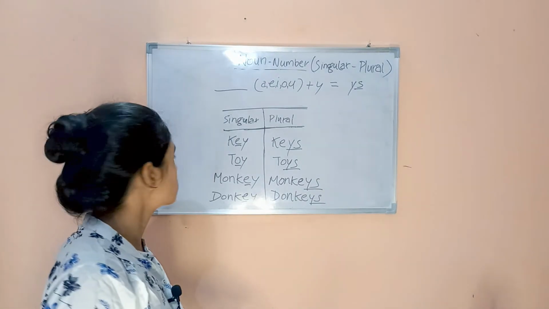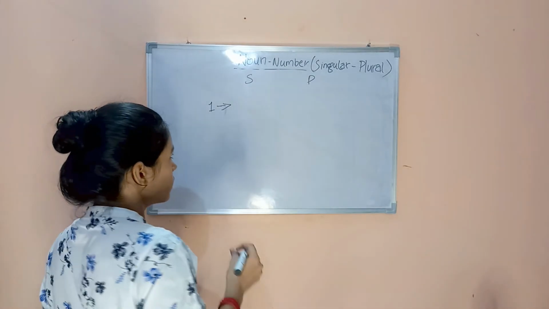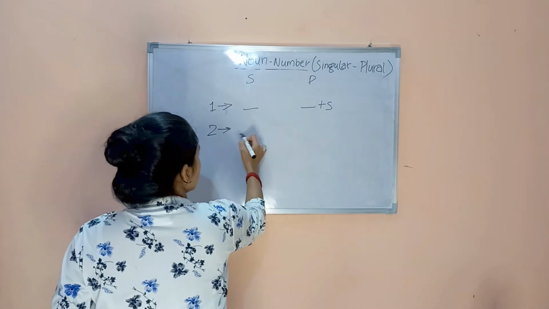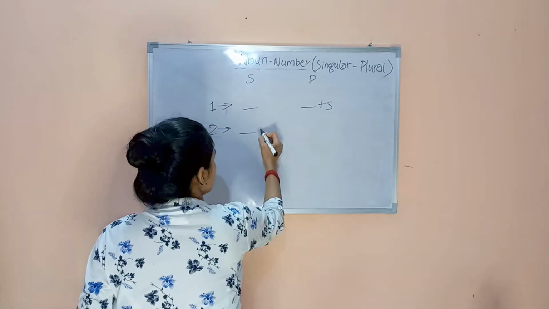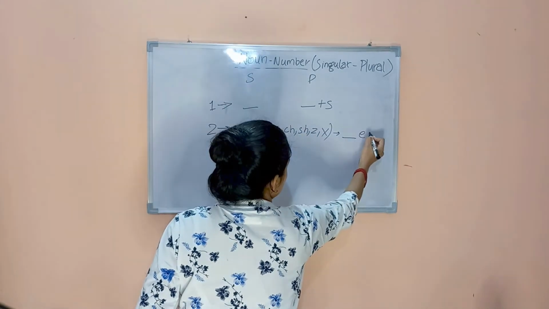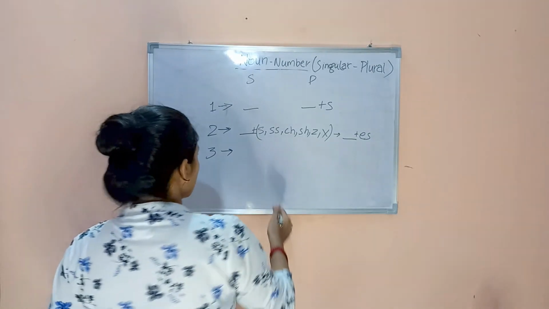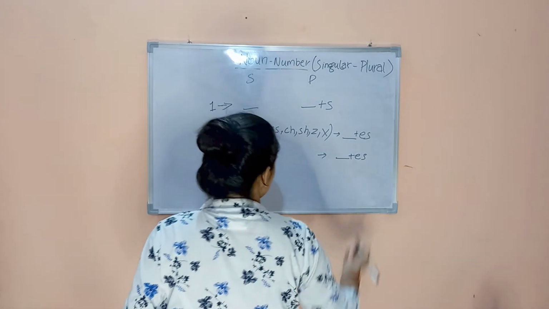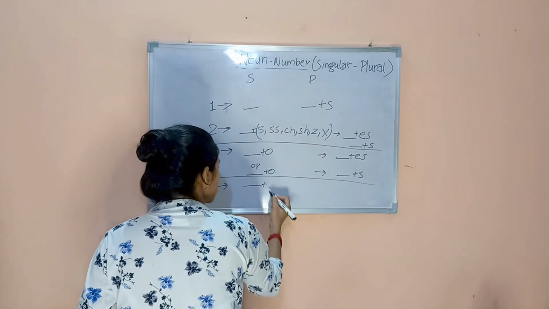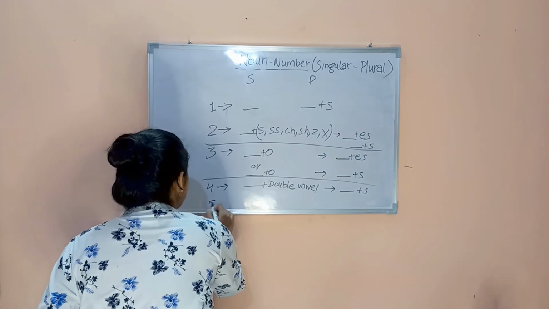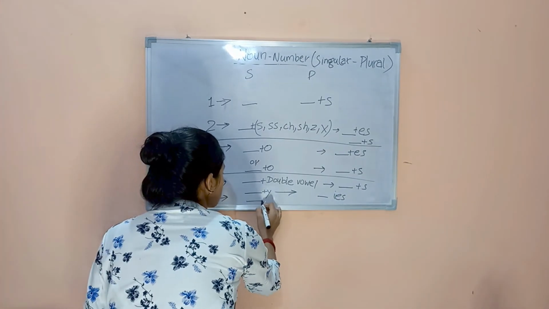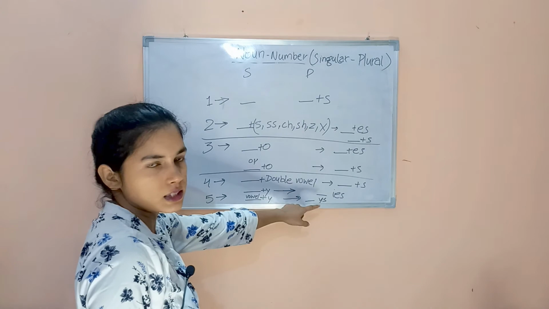Let's review today's lesson. First thing is, whenever there is a noun and we want to change from singular to plural, add s in the end. And if you find any hissing sound in the end of the word, s, double s, ch, sh, z, we will just add es in the end. Change it in plural form. Any word that ends with o, add es in the end. Or if it doesn't follow the rule, add s in the end. Whenever you find double vowel, just add s in the end. Whenever a word ends with y, add ies instead of y. If there is a vowel before y, add s in the end, keep the y.